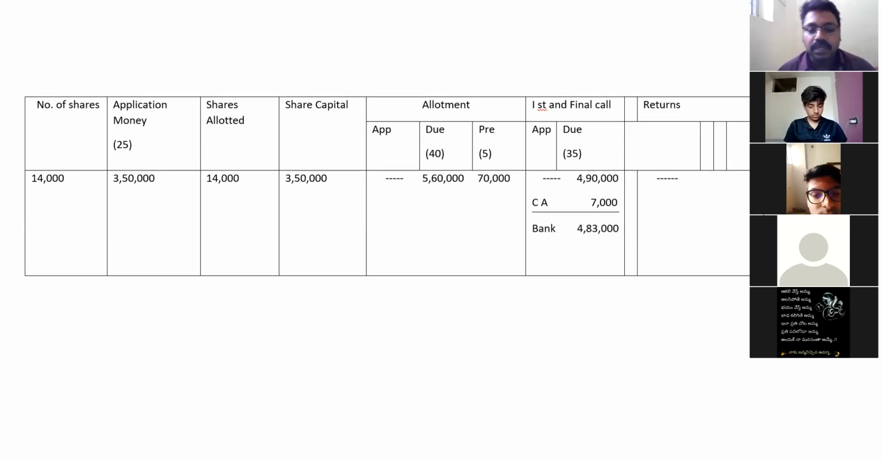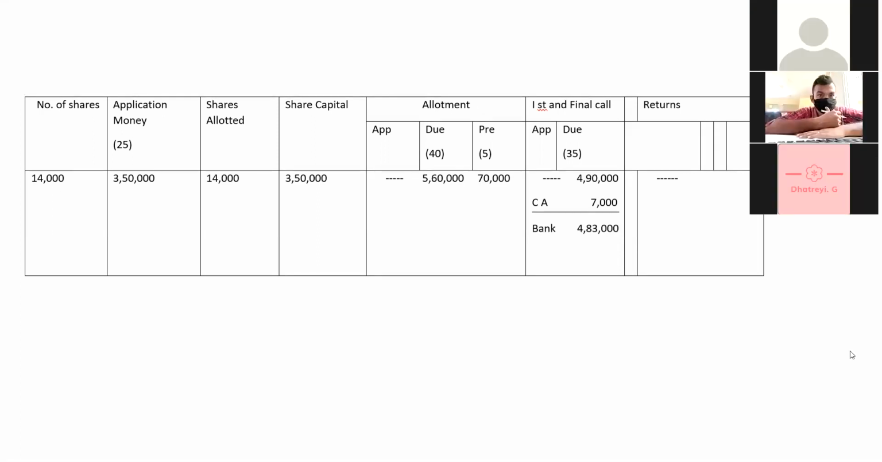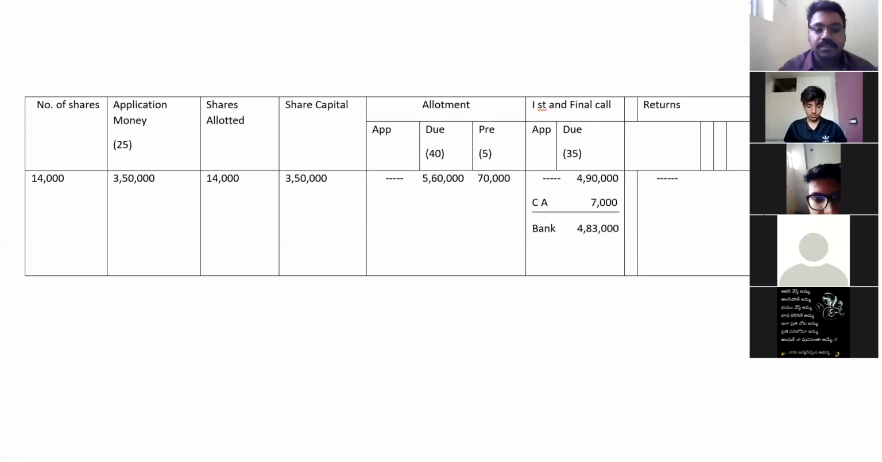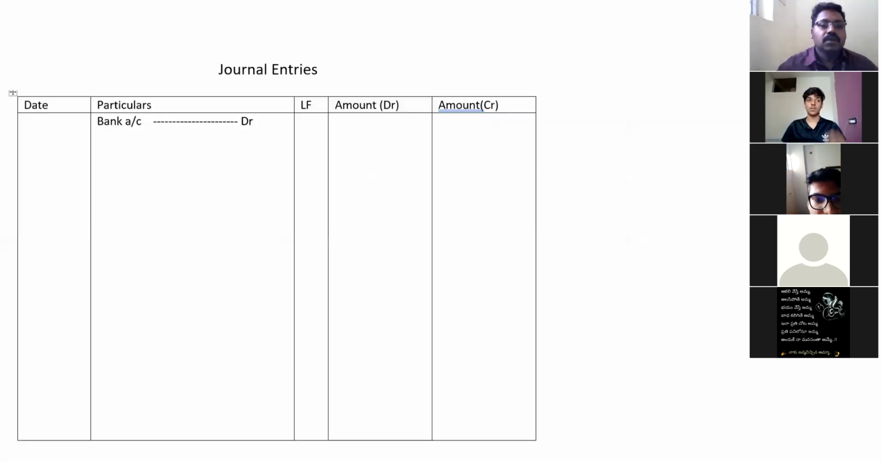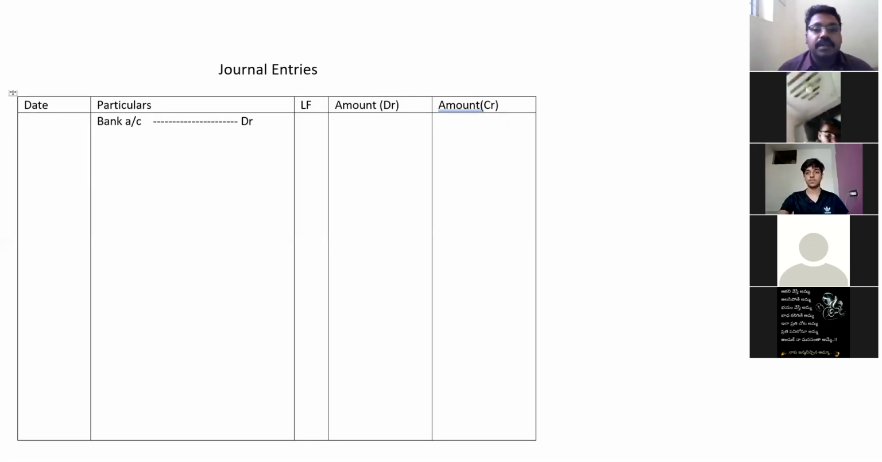Now we are going to do the general entries. Clear up to here? Yes, sir. We'll go for general entries. This is the general entries format: date, particulars, LF, amount and amount columns, that is debit and credit.